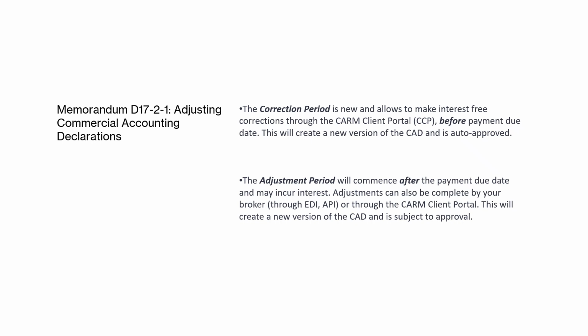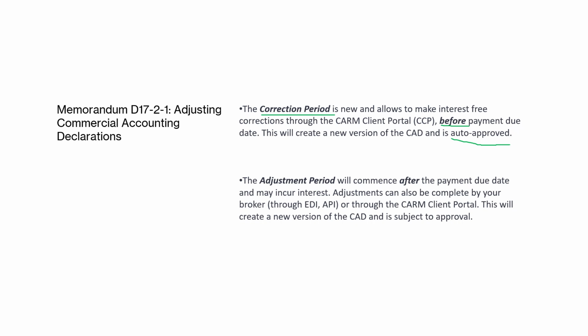Now, certain changes came with CARM. First of all, there's something now called the correction period. The correction period is when the importer can make changes interest-free through the CARM portal before the payment due date, and this process is auto-approved. That means they don't need to present to an officer. They might add some supporting documents, but it's basically an auto-approved process.